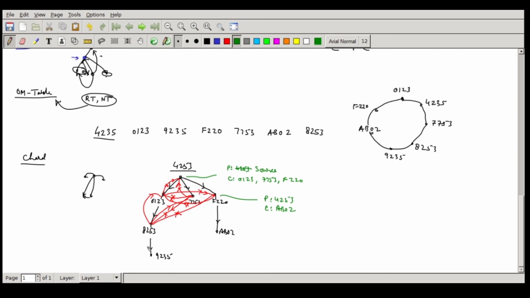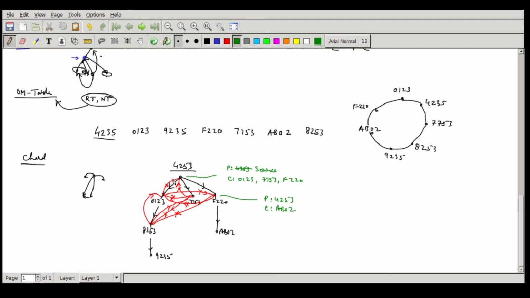Now in this case, suppose somebody becomes a free rider, what is going to happen? 0 1 2 3 becomes a free rider, it does not give any feed. As a consequence, the reputation will go down. Okay, its reputation goes down, and meanwhile 8253 knows about 4253 or somebody else who is the parent of 0 1 2 3. So when it joined, at that time it figured that out. In between 0 1 2 3 created a problem. It becomes a free rider, does not want to give the outgoing link on its bandwidth, it does not have much money, for example. So in that case 8253 will now connect to 4253 to make a connection.